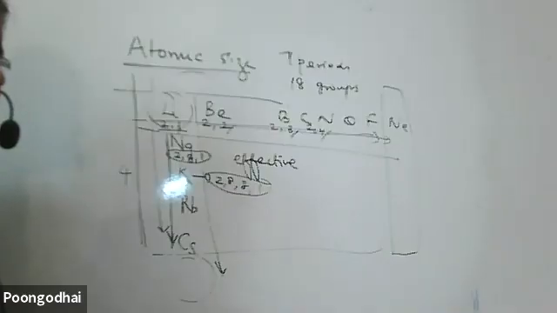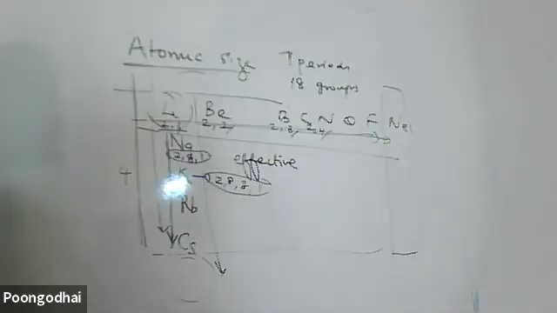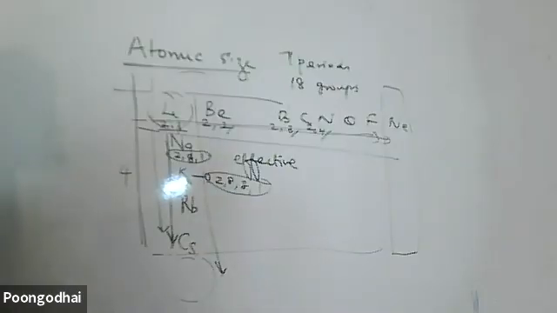Valency increases. Valence. Sangha, check your audio. I nowhere told you these things. Valence. The number of valence shells increases. Number of valence shells, I didn't say.